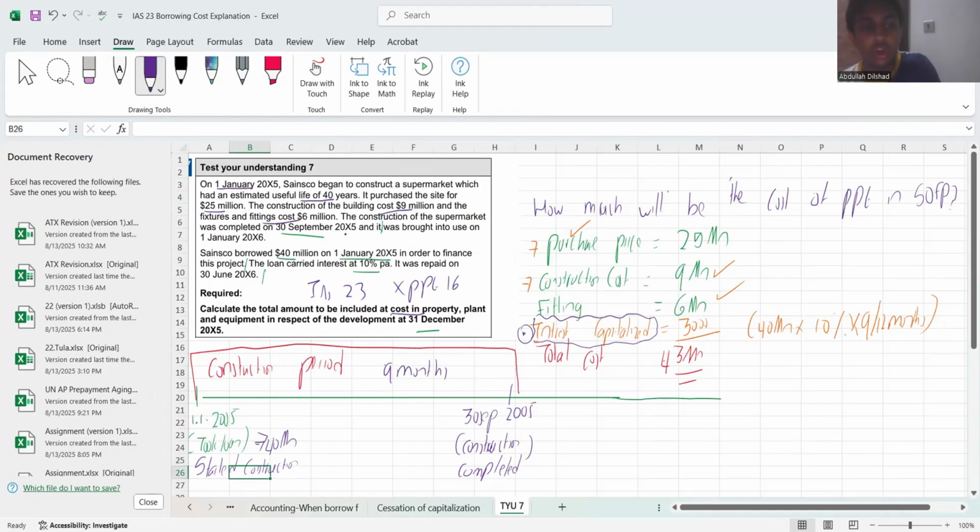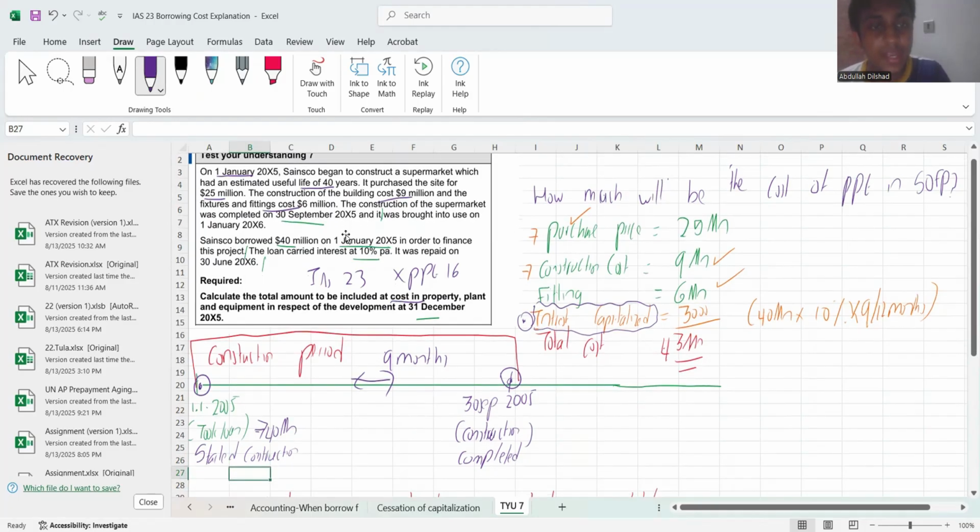So you all know, look at my purple marker. You all know any interest expense that is generated during your construction period can be capitalized. So you'll be capitalizing for 9 months. So how much will you be capitalizing?